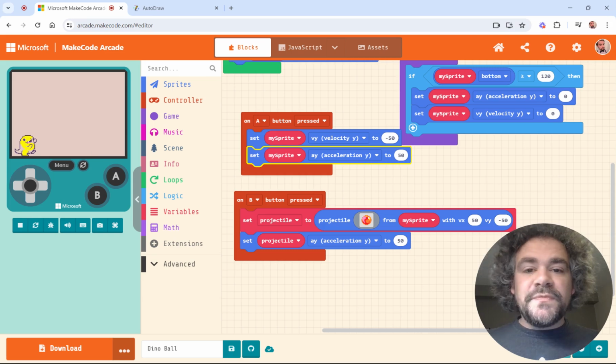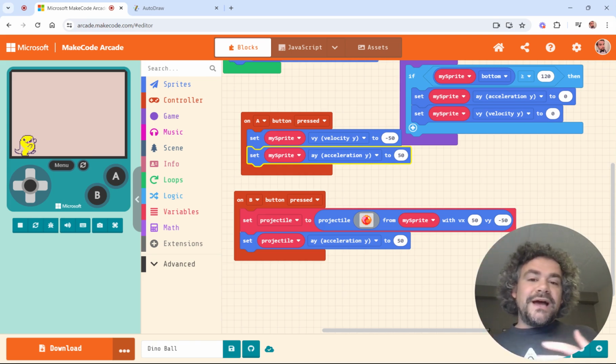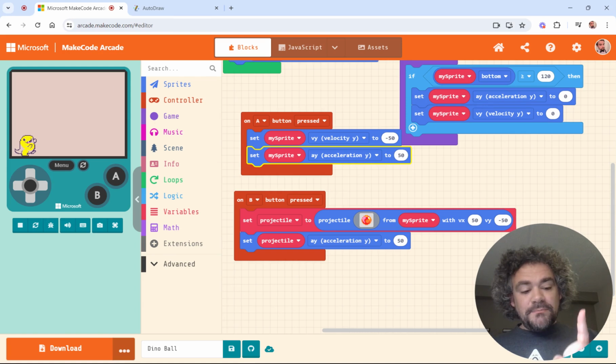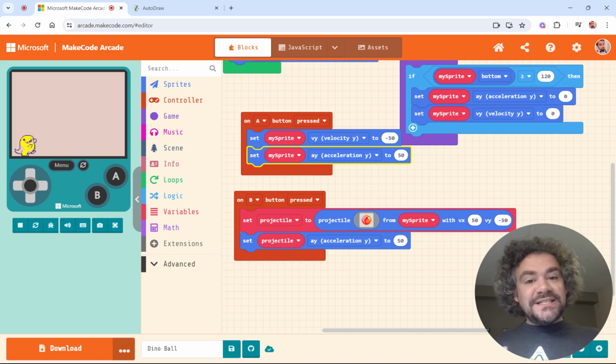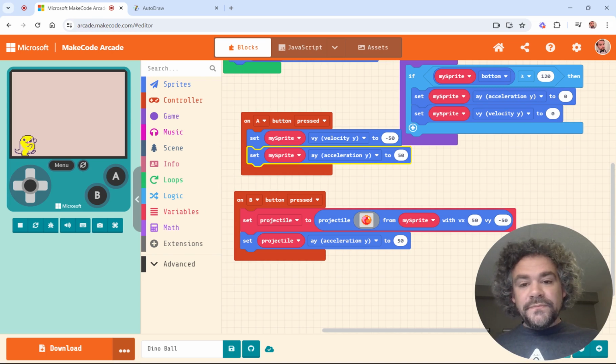Here's the interesting thing, though. If I throw the basketball while I'm jumping, if I'm jumping up in the air and I throw the basketball, shouldn't my momentum add to the momentum of the ball? If I'm moving up in the air as I throw the ball, shouldn't it have that energy, that speed that I give it? Shouldn't that be added to the ball? So let's do a little bit of addition to make our game just a little bit more realistic.